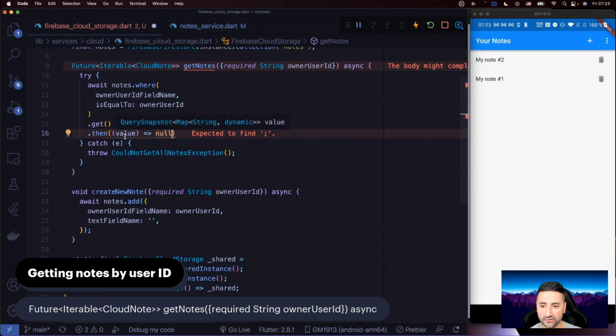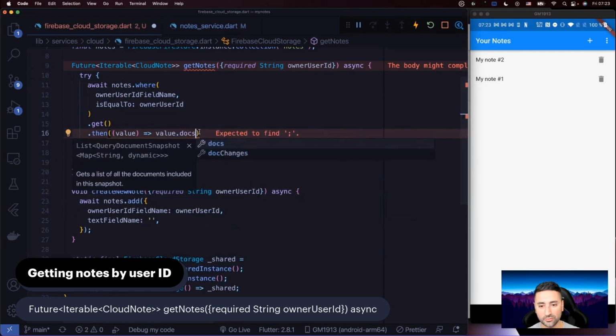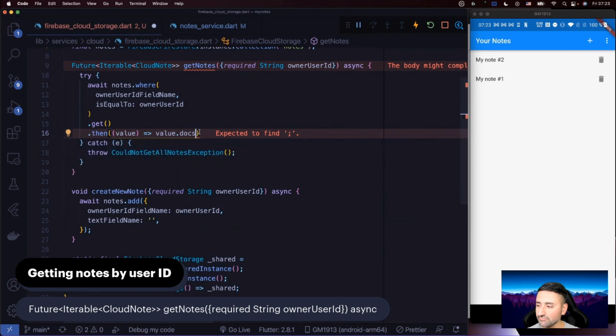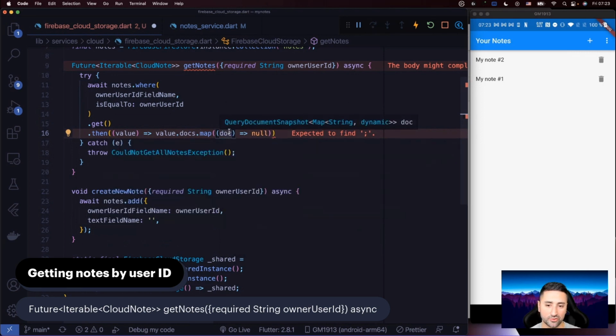If I move my mouse over this, you can see it says a QuerySnapshot of these potentially read documents. In here, we're going to say docs, which is all the documents that could be read, and we're going to map all those. If I call this doc and move my mouse over, it says a QueryDocumentSnapshot, whereas this one was a QuerySnapshot.